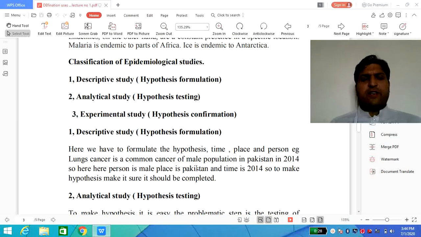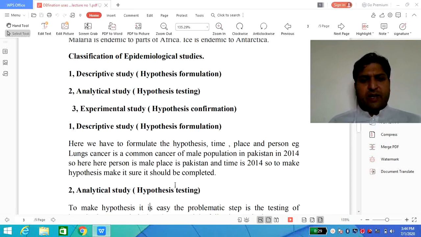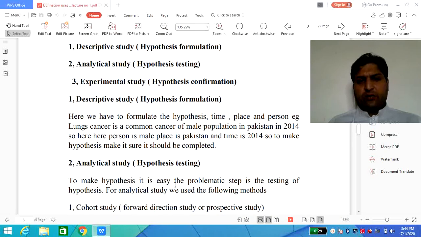So for descriptive study, which is an observational study, we have to formulate the hypothesis, and to formulate it we just focus on time, place, and person. The example is lung cancer, a problem of males in Pakistan in one of the surveys of 2014.